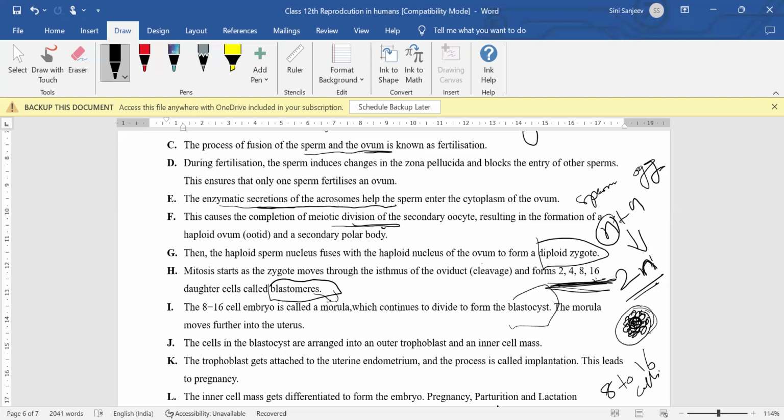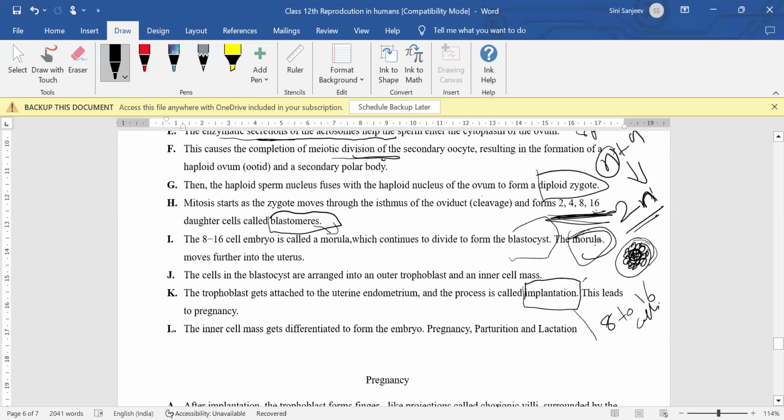So whenever it's in the morula stage, whatever product is there, it will go inside the uterus, and it gets embedded into the endometrium wall, and that process of embedding of the morula into the uterus or the endometrium wall is called as what? Implantation. And when this happens, we get a positive result for the pregnancy. So now inside this uterus only, this particular morula is going to divide and form a whole human being.